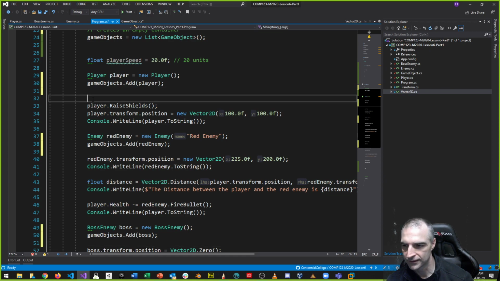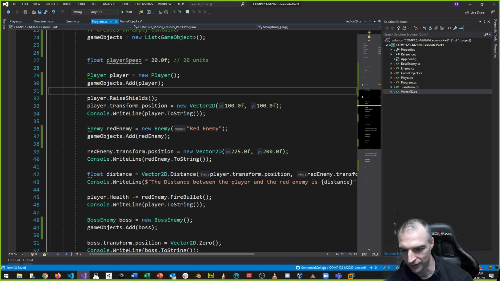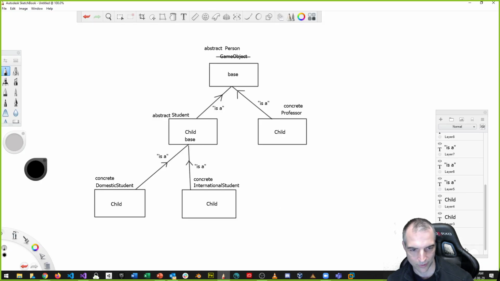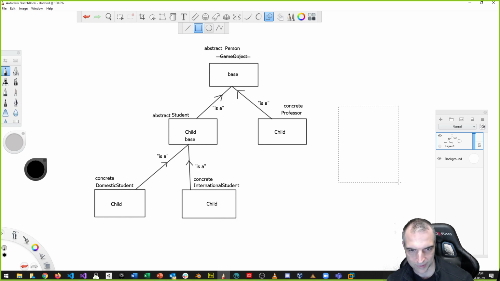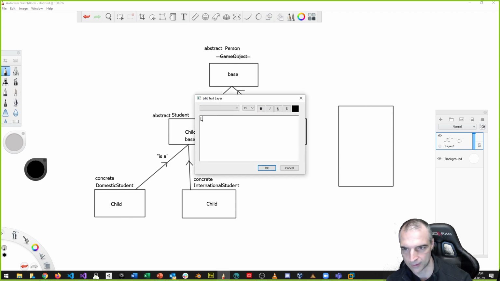So I have the player added to the list. What does that list mean? First of all, let's draw out the list of GameObjects, just so everyone understands. I'm going to assume you've forgotten what a list is, or you've never been taught it, or you don't know what an array is. Suppose this is a list, and this is a list of type GameObject.